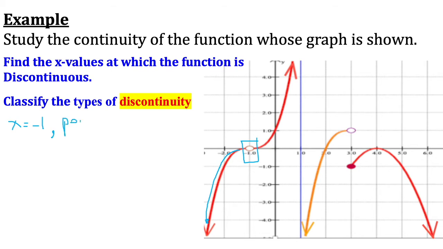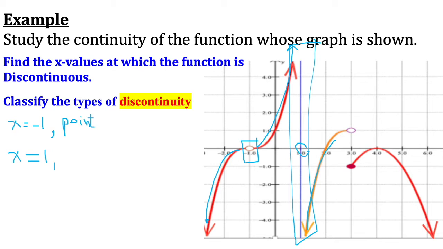It's a point discontinuity. Now let us continue moving. I will move here, but I will go up forever. That means I will never reach the other part unless I stop, then start from down. That means there's a huge break here. It is at x equals 1. So at x equals 1, at this point, there is an infinite discontinuity, or sometimes we call it asymptotic discontinuity.